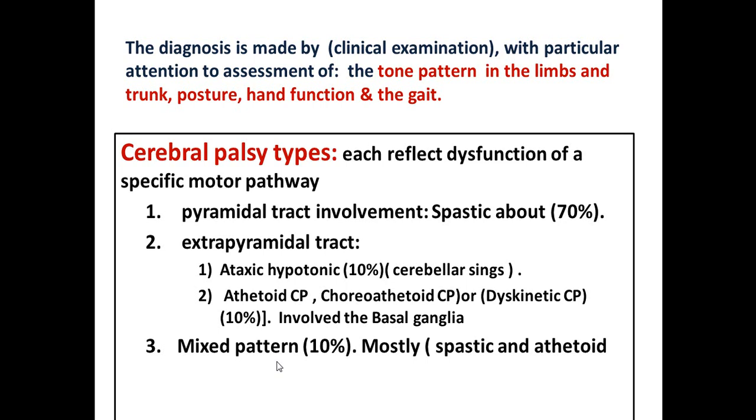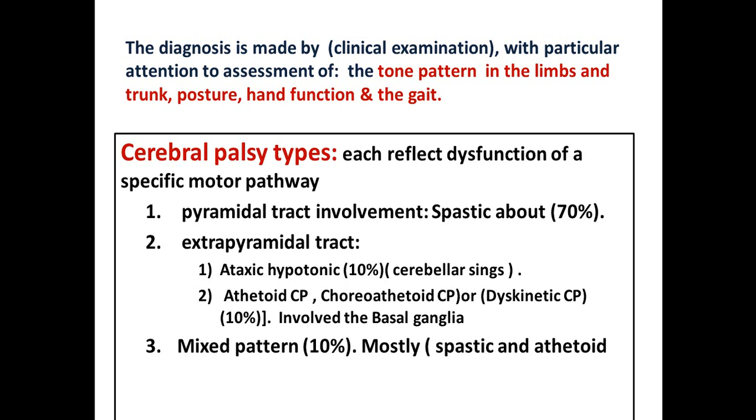So the diagnosis is made by the clinical examination with a particular attention to assessment of the tone pattern in the limbs and in the trunk, and posture, hand function and the gait. So clinical examination of a baby with cerebral palsy starts with looking, and you have to check the body as a whole: the posture, the limb position, the tone, hand function and the gait.